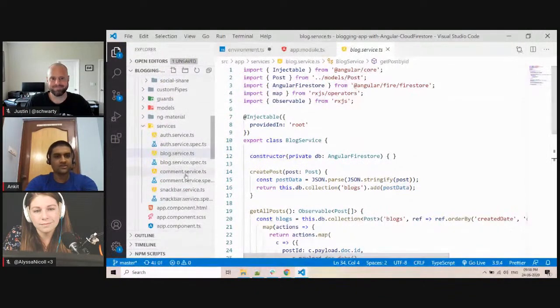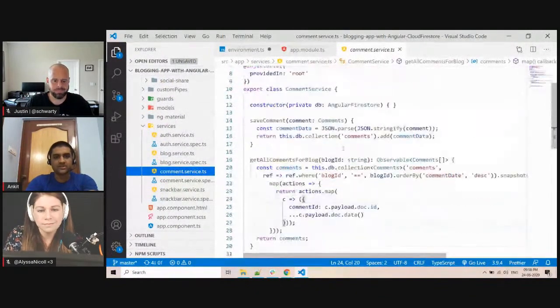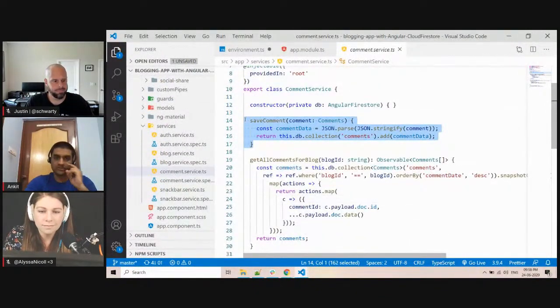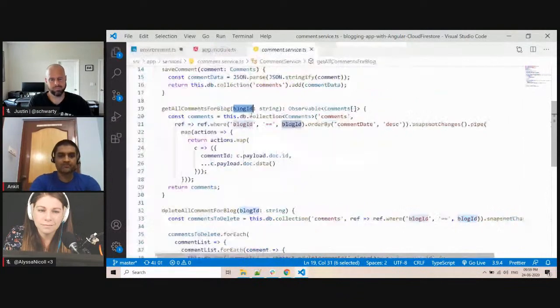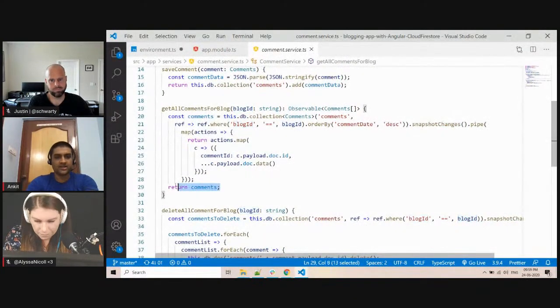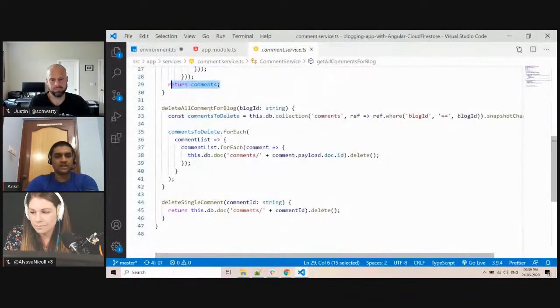So we have the blog service. Similarly, we have the comment service. In the comment service, again, it is similar to the blog service, where we can save the comment and then get all comments for a particular blog, where I'm sending the blog ID and fetching the data, and again returning it in the model. And again, delete all comments for a blog and delete a single comment.